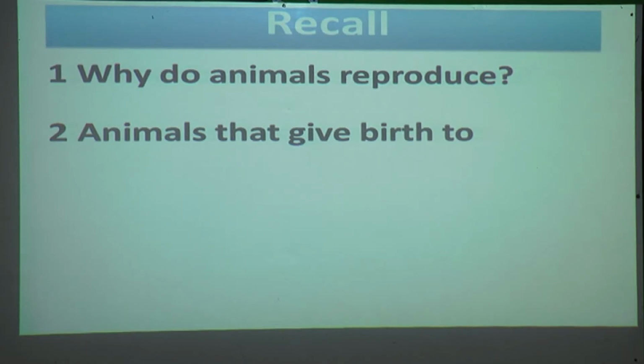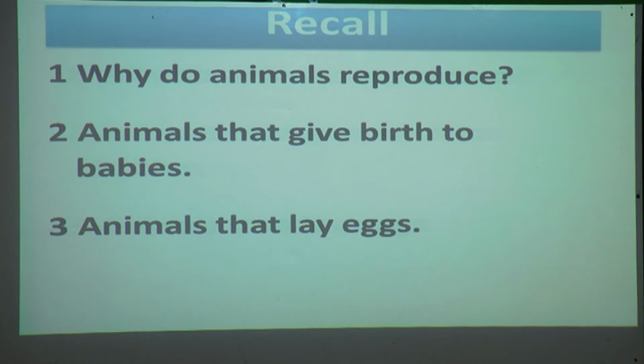First, why do animals reproduce? Second, animals that give birth to babies. And third, animals that lay eggs. In that we have seen birds and frog.